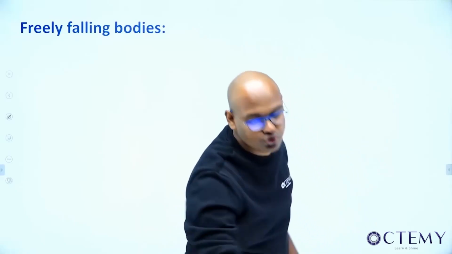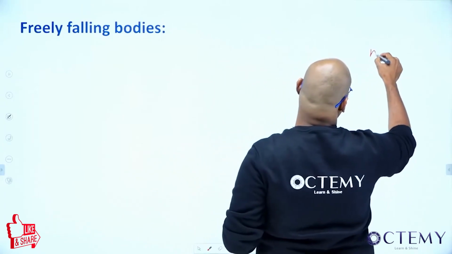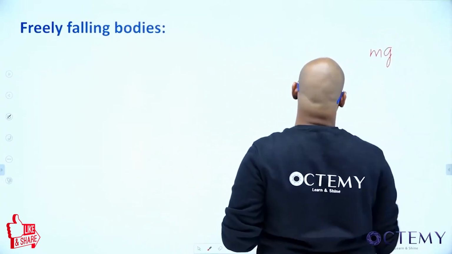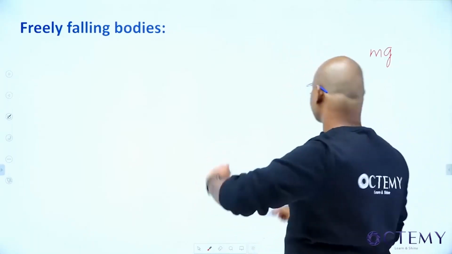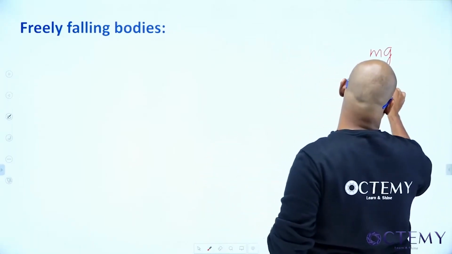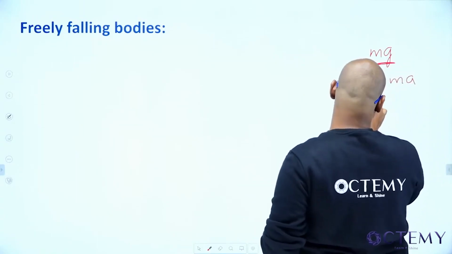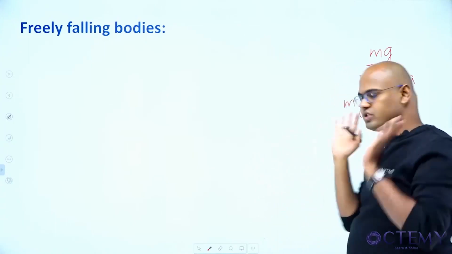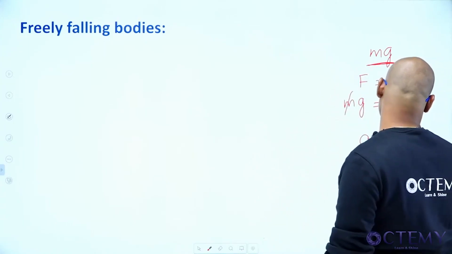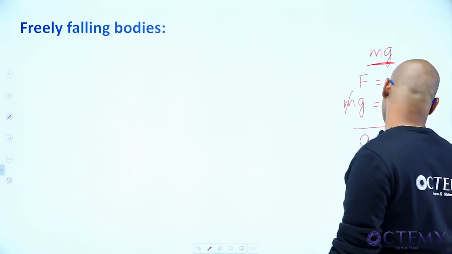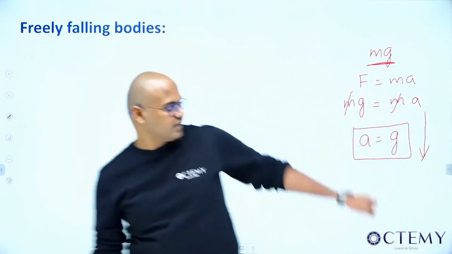And how much is that force? That is nothing but mg. I'm just using Newton's formula, but I will derive it and explain it very clearly. What is Newton's formula? F equal to ma. If the only force acting on it is the gravitational force mg, its own mass into g, that is equal to ma, mass gone. What's the acceleration left out? g. In which direction? The Earth is pulling it downwards towards its center.